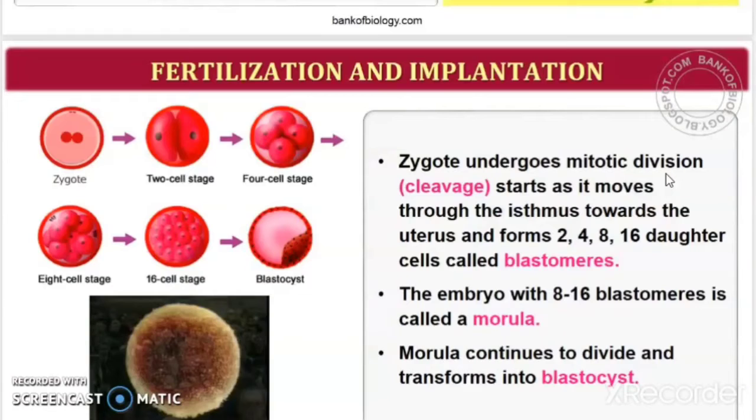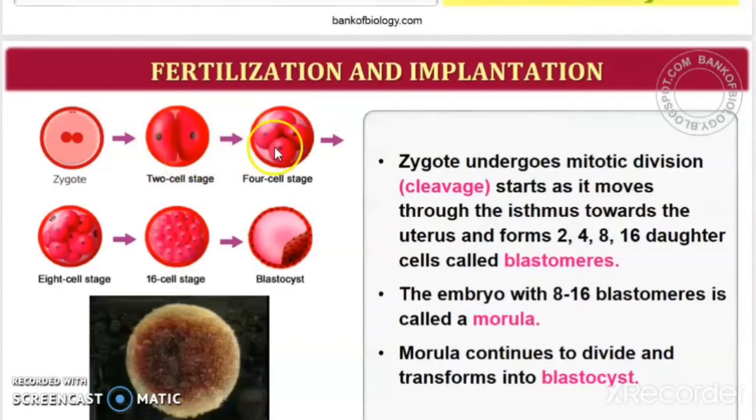When this zygote moves through the isthmus to the uterus, it forms 2-celled, 4-celled, 8-celled and 16-celled structures. You can see it here. This is the zygote, and it will divide by mitotic division to form the 2-celled stage.